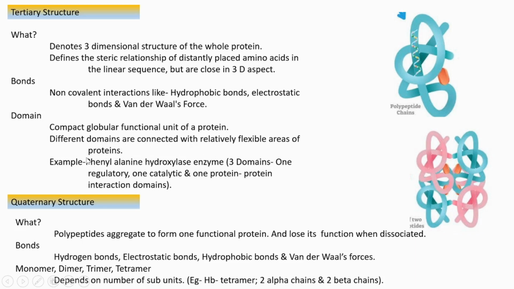And an example is the phenylalanine hydroxylase enzyme. If you take the case of phenylalanine hydroxylase enzyme, it contains 3 domains. One is regulatory, one is catalytic, and one is a protein-protein interaction domain. 3 domains are there, which means 3 subunits are there. One is regulatory, one catalytic, and one helps to make interaction with another protein. That is the protein-protein interaction domain. So the domains are the functional units of protein.